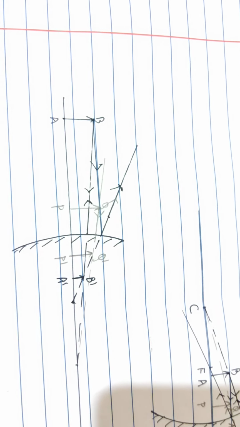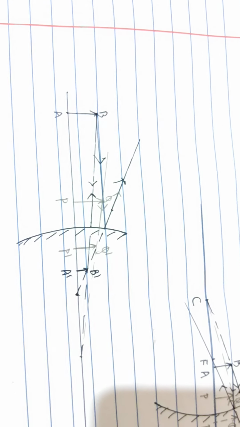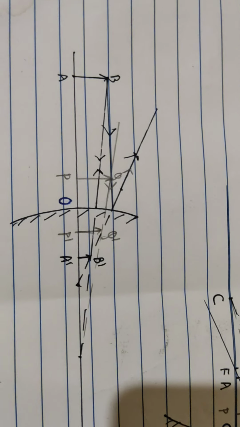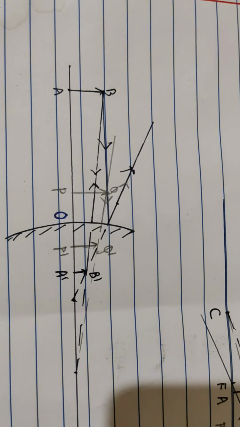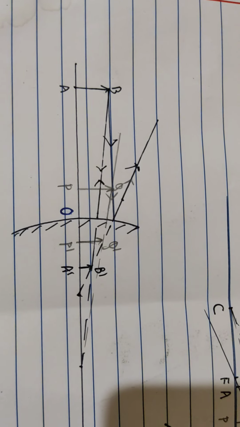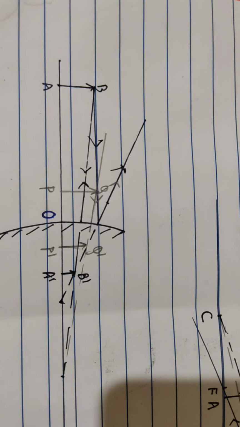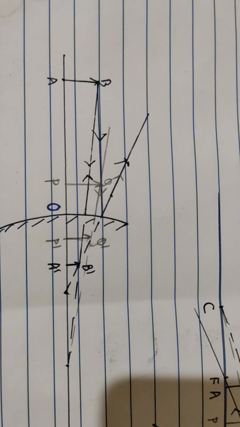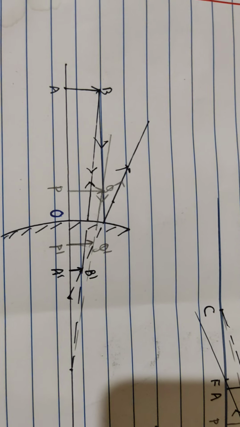I have not labeled P, sorry, I will label the pole of the mirror. Now students, I have labeled the pole by O instead of P, as I have already used the P for the object PQ. Okay, so actually when you draw the diagram, you should use P for labeling of pole.